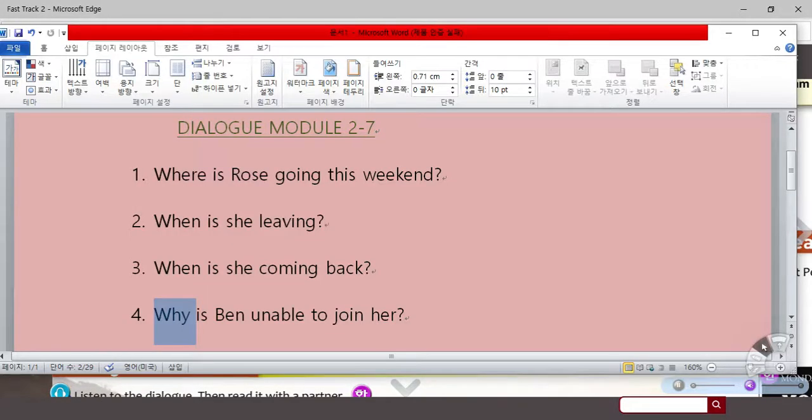Dialogue Module 7. We're leaving on Friday. Listen to the dialogue, then read it with a partner. Do you and Charlie have any plans for the weekend? Yes, we're going to take a road trip. Where are you going? We're driving to Mexico. That's great. I love road trips. You're welcome to join us. When are you going to leave? We're leaving on Friday and returning on Sunday. Then I can't go. One of my coworkers is sick, so I'm working on Friday. Oh, well, you can join us next time.